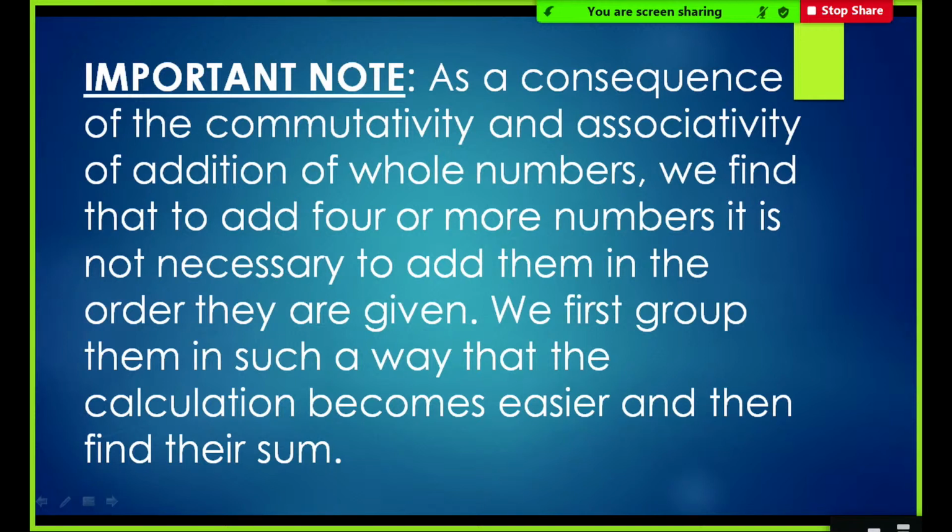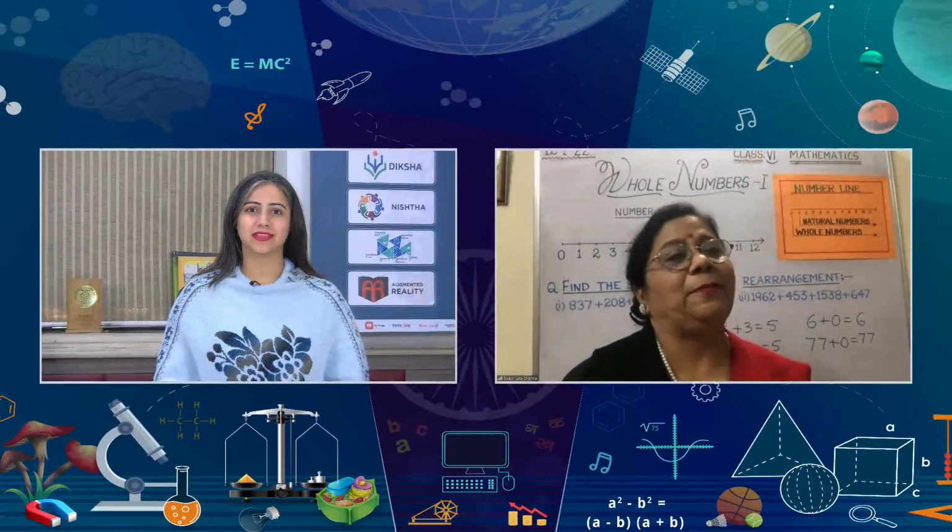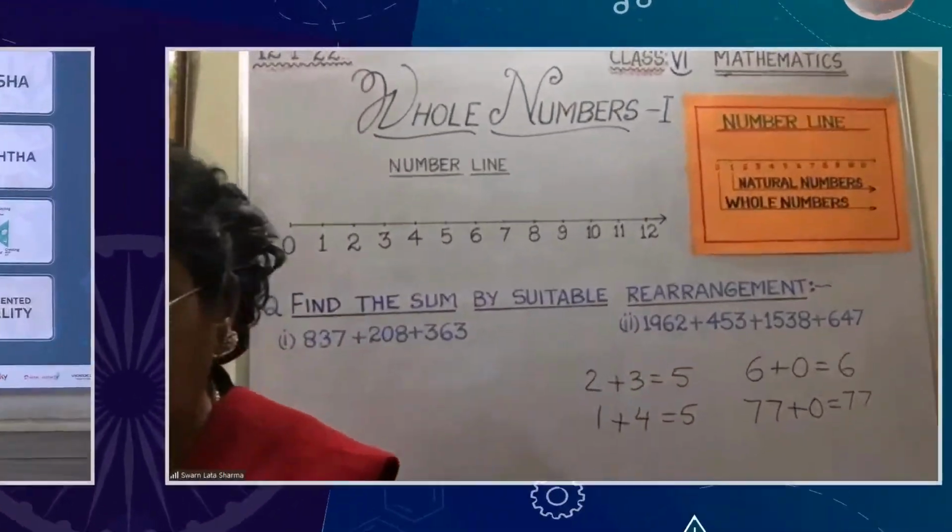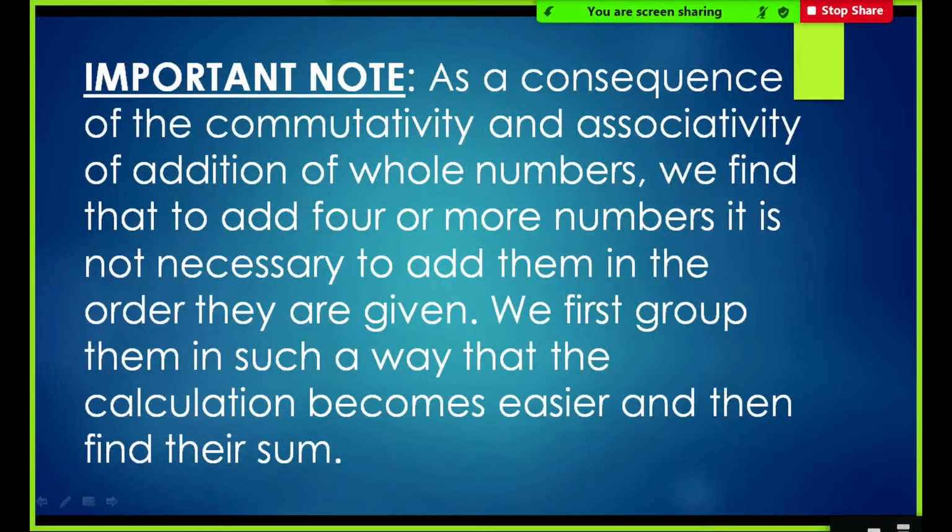Okay, so let's have the important note once again on the screen. As a consequence of the commutativity and associativity of addition of whole numbers, we find that to add 4 or more numbers, it is not necessary to add them in the order they are given. We first group them in such a way that the calculation becomes easier and then find their sum. Okay, let's move on.